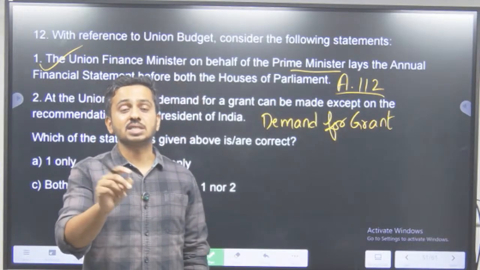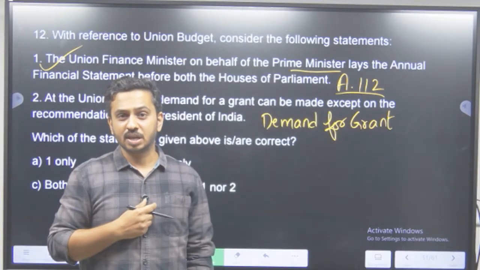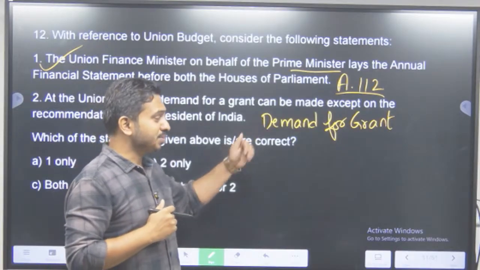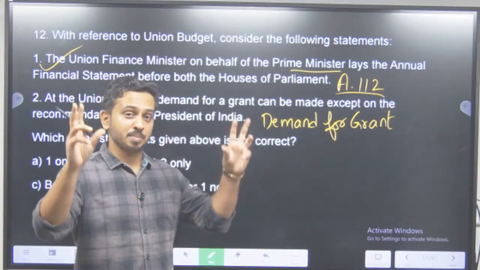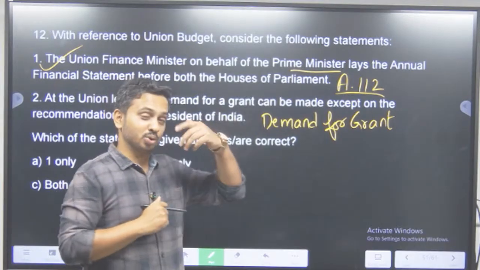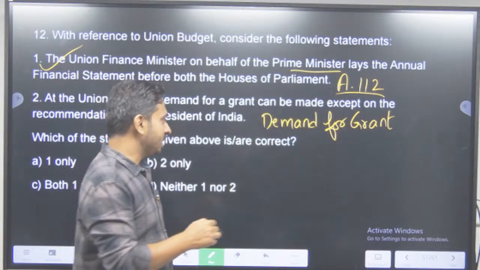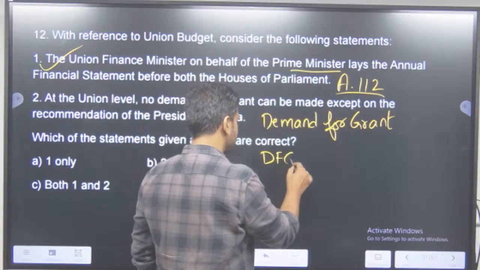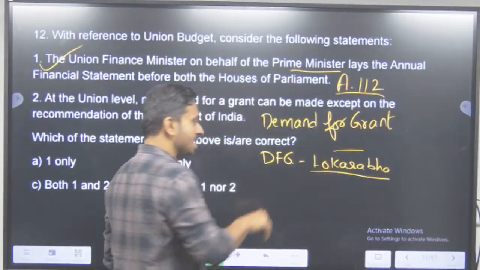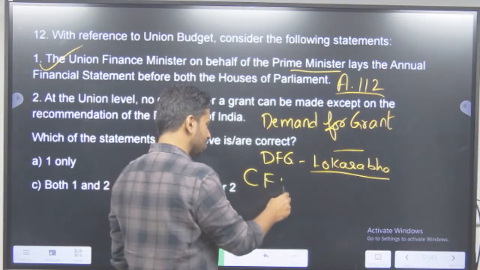अगर आपको पैसा चाहिए MG नरेगा को इंप्लीमेंट करने का, अभी VP ग्राम जी हो गया, VP ग्राम जी इंप्लीमेंटेशन करना है, आपको पैसा चाहिए, क्या करोगे आप? You raise a demand for grant to the finance minister saying that हमें 25,000 करोड़ चाहिए, ज्यादा ही मांग ले. We need 50,000 crore to implement VP Gramji. So that is basically what is a demand for grant. Now, if the demand for grant is accepted by the Lok Sabha, then a demand actually becomes a grant. That means you can draw money from the Consolidated Fund of India.